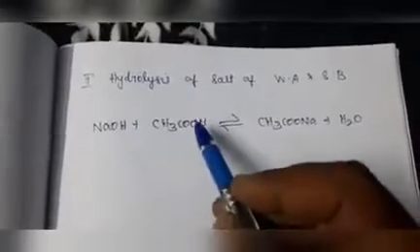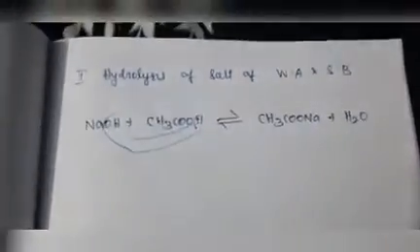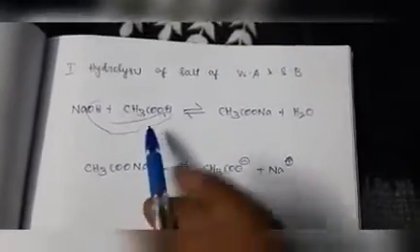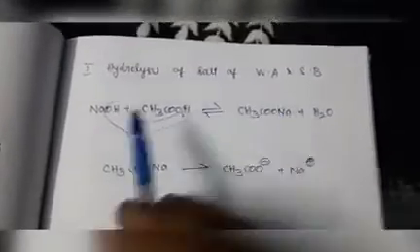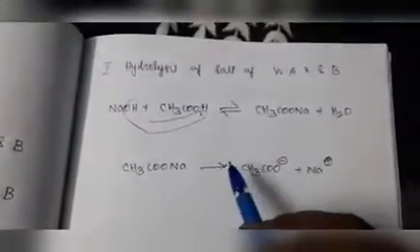Second heading. Here also we are going to hydrolyze the salt only, but which salt? The one produced from the reaction of a weak acid and a strong base. For weak acid, the example is acetic acid. For strong base, the example is NaOH. The hydrogen takes this OH, which means water is produced, and the remaining is CH3COONa. This is the salt.